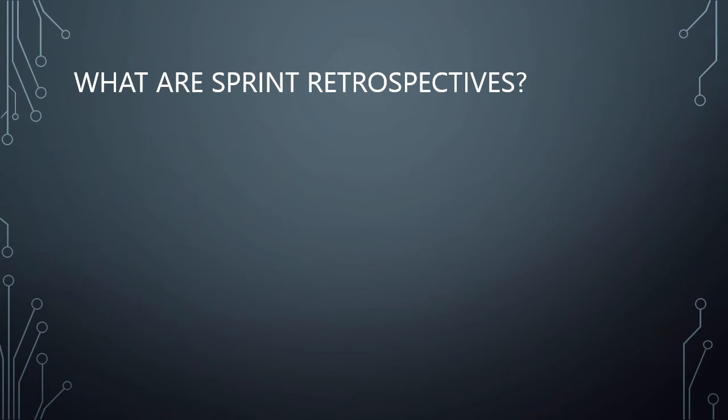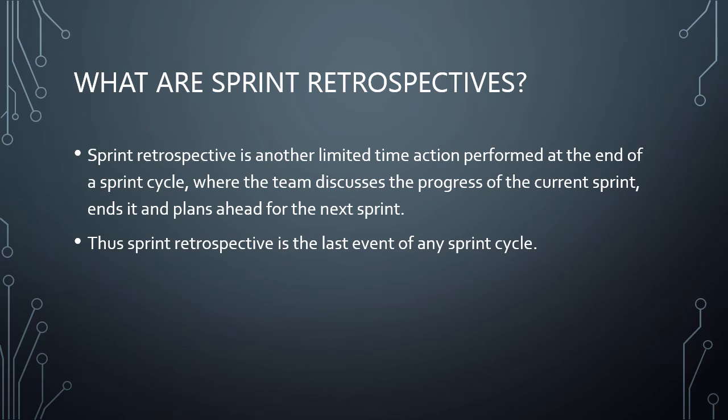What are sprint retrospectives? Sprint retrospective is another limited time action performed at the end of a sprint cycle, where the team discusses the progress of the current sprint, ends it and plans ahead for the next sprint. Thus, sprint retrospective is the last event of any sprint cycle.